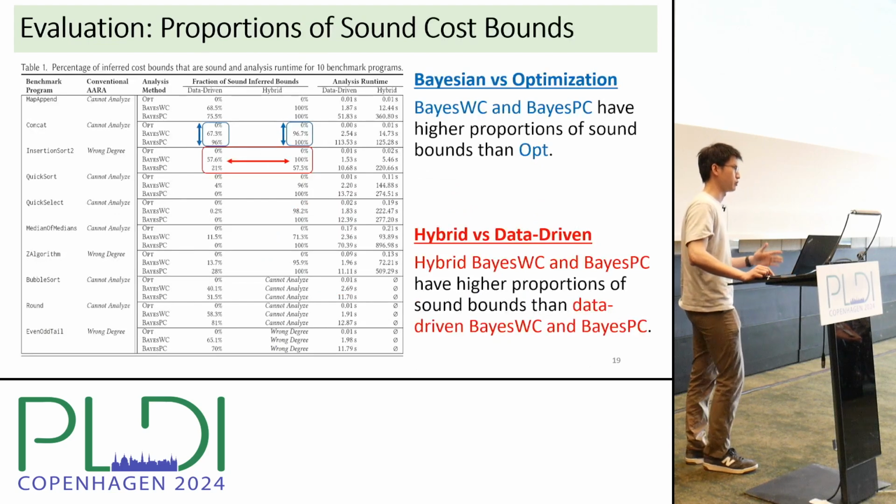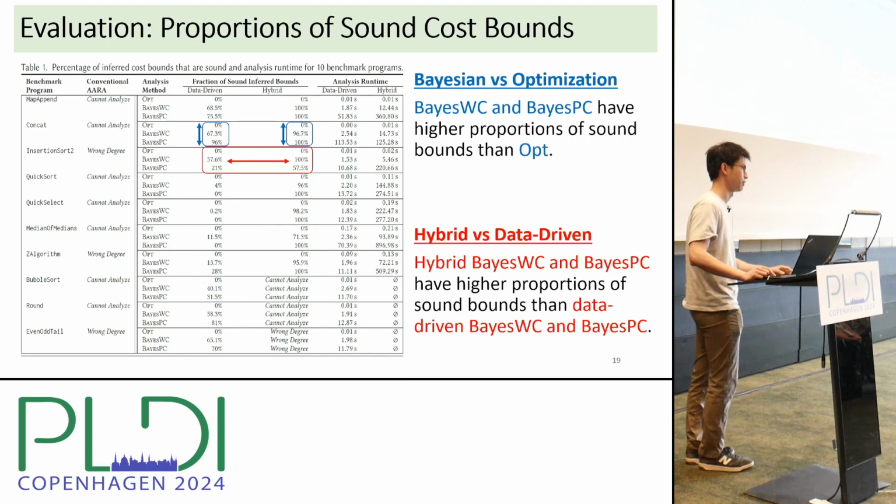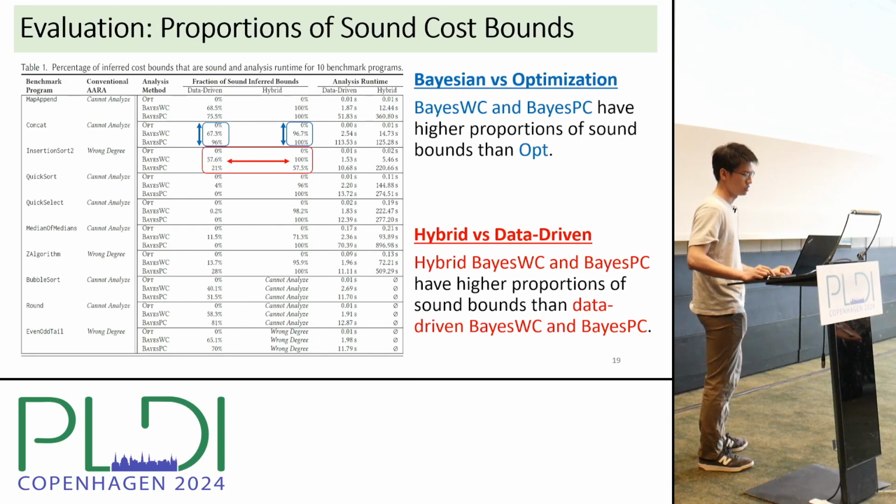For the full evaluation of hybrid AARA, we have curated 10 benchmarks, all of which cannot be handled by conventional AARA. This is a table from the paper showing the percentages of sound cost bounds from posterior distributions. If we compare the soundness proportions between Bayesian techniques, which we propose for this work, and the optimization-based technique, then one finding we can make is that base WC and base BC have higher proportions of sound bounds than opt,